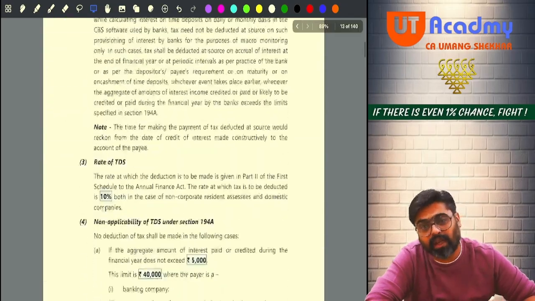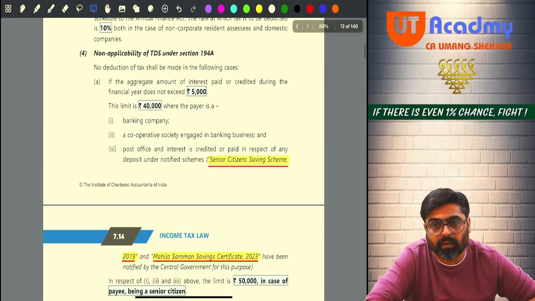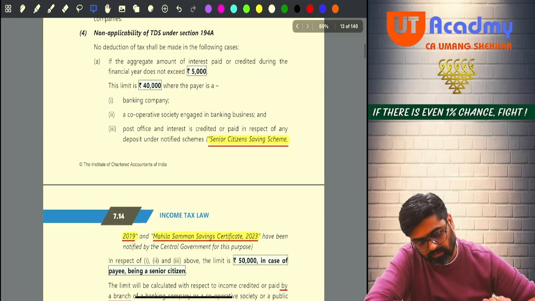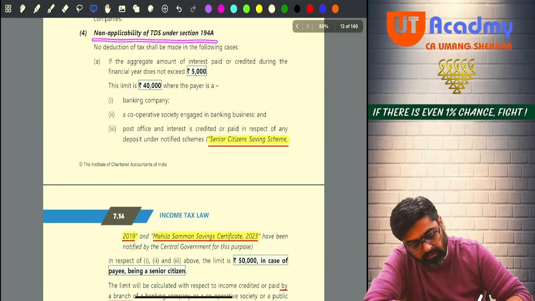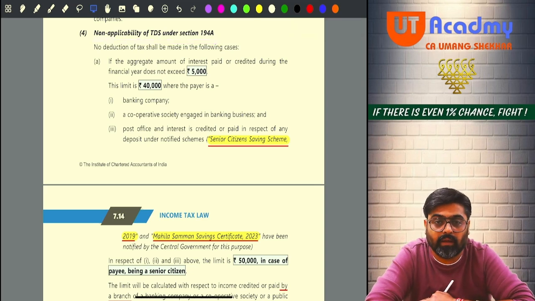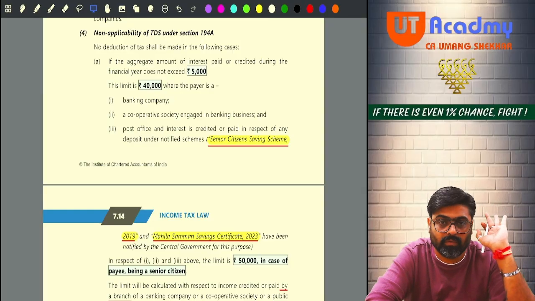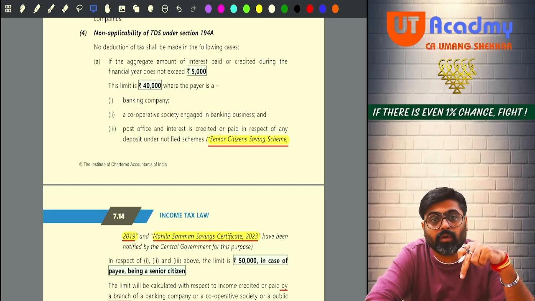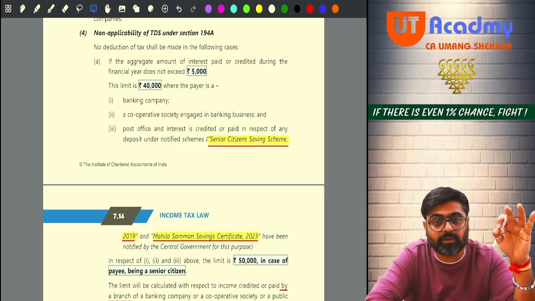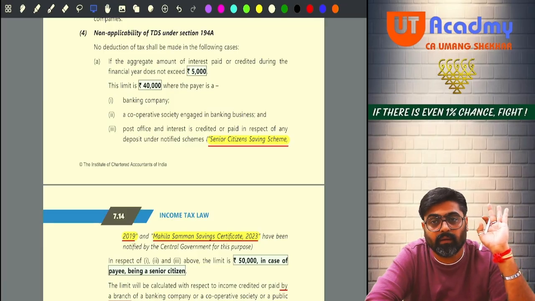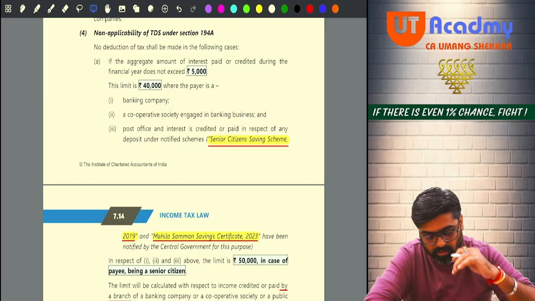Now there are certain exceptions, that is, the non-applicability of TDS under 194A. Each and every exception which I will discuss is important for you, because in 194A there are many exceptions, and any of these exceptions can be exploited in the exams. So pay attention.